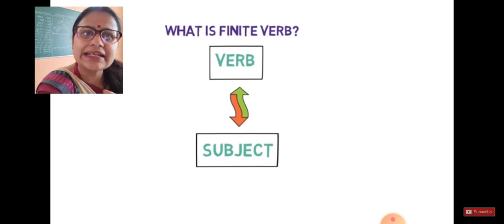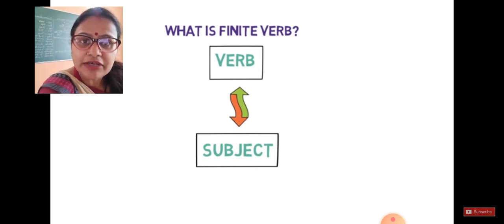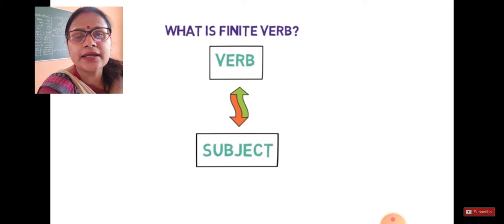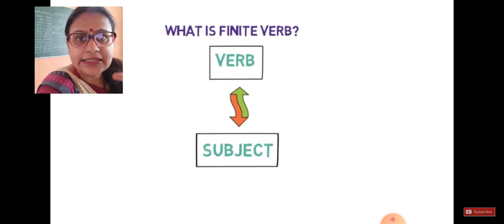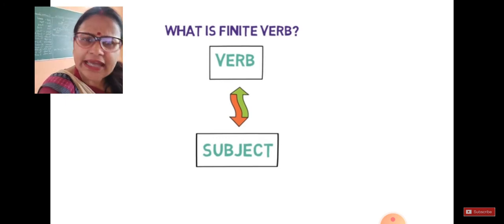So what exactly is a finite verb? A verb always works for whom? A verb works for the subject. So if your verb changes its form according to the need of the subject, then it becomes a finite verb. It can change in person, tense or number.